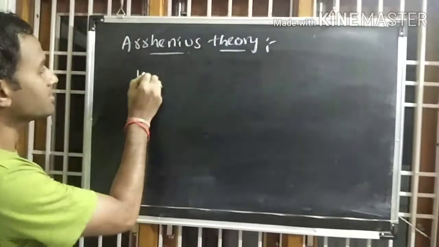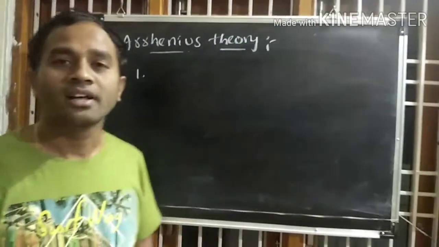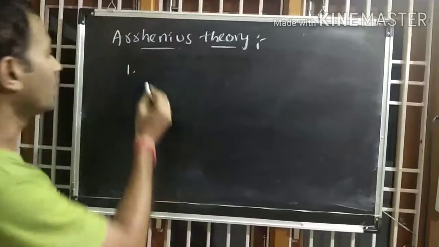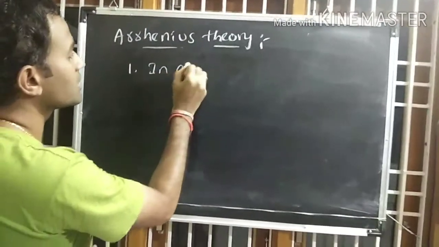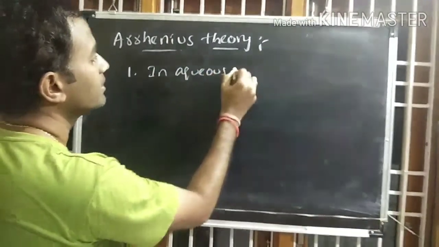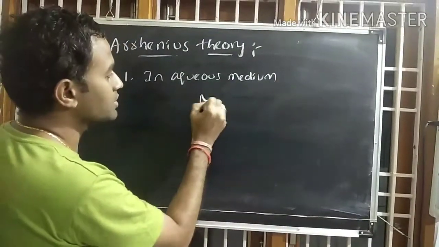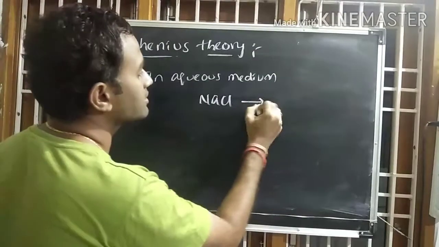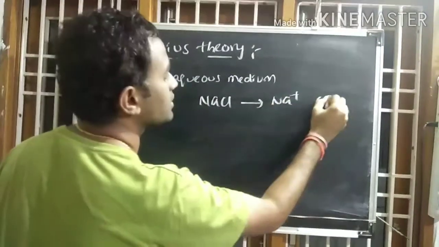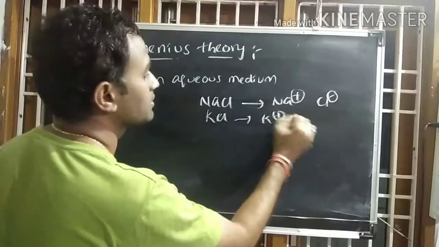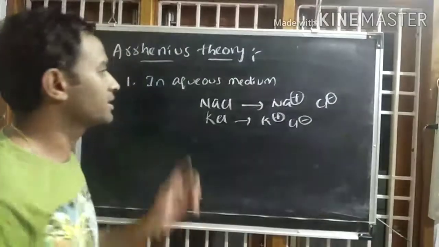The first point is, in aqueous solution, the electrolyte molecules will undergo dissociation. In aqueous medium, the electrolyte will undergo dissociation. For example, NaCl will undergo dissociation, KCl will undergo dissociation. So this is the first point.